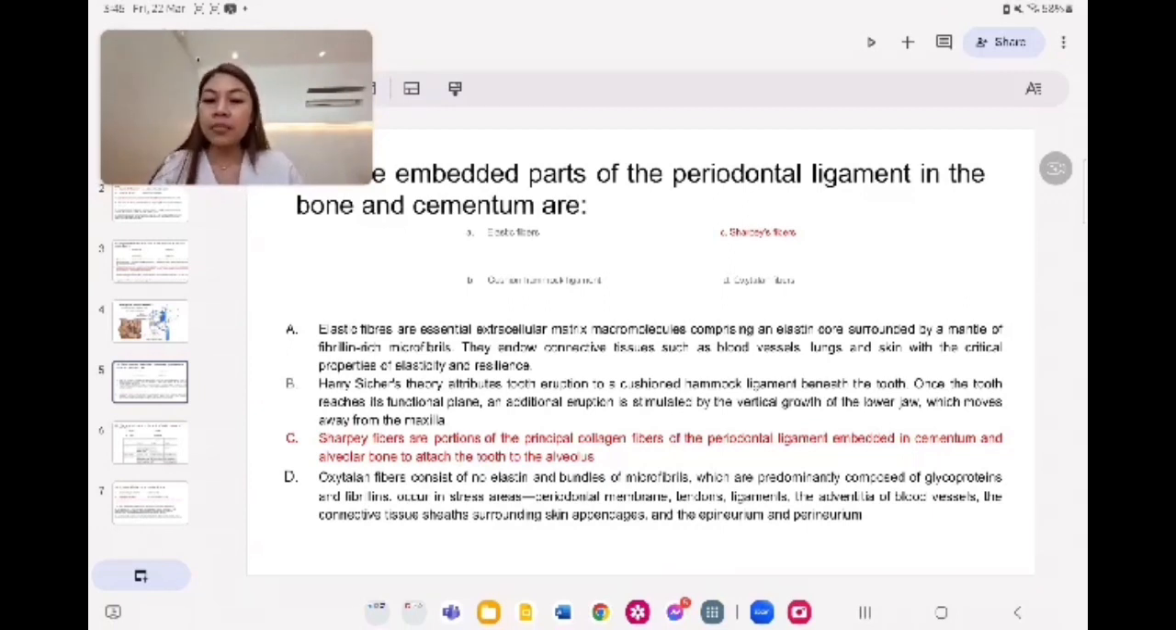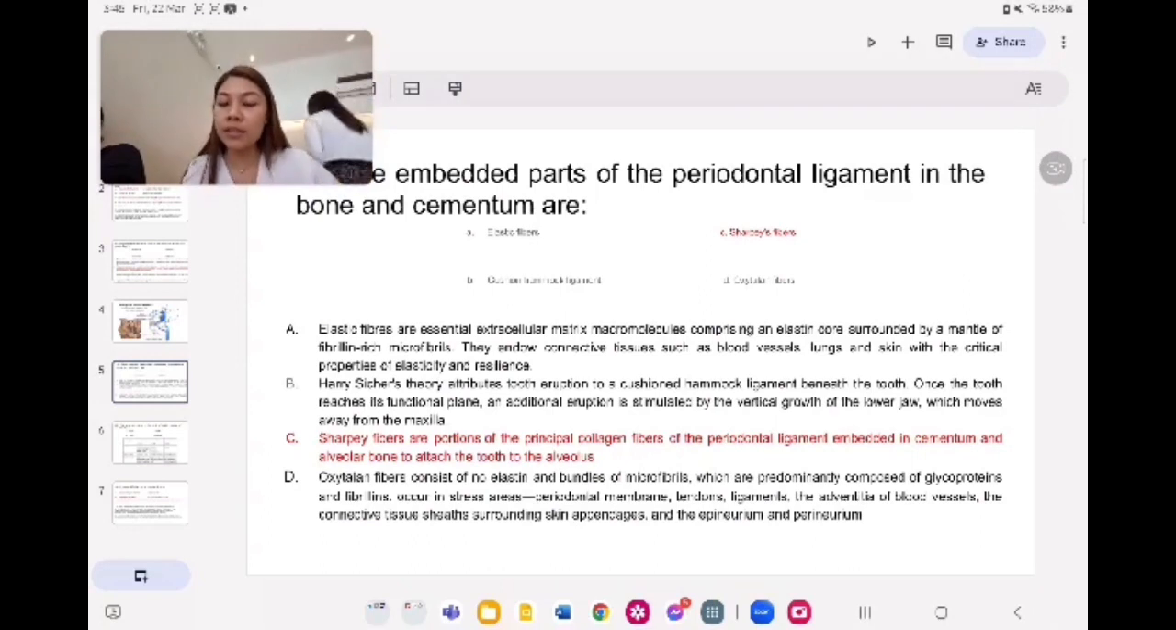The elastic fibers are not the correct answer because they are found in connective tissues such as blood vessels, lungs, and skin, giving them the critical properties of elasticity and resilience. Hartsock's theory is not the correct answer because it attributes tooth eruption to a cushion hammock ligament beneath the tooth. The oxytalan fibers are not the correct answer because they have no elastin and bundles of microfibrils which are predominant.